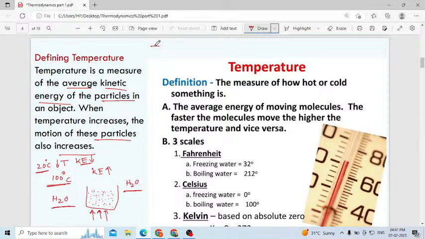Always remember, when temperature increases, the kinetic energy of the molecules increases; temperature decreases, the kinetic energy of the molecules decreases. Temperature is nothing but the measurement of the average kinetic energy of the particles.